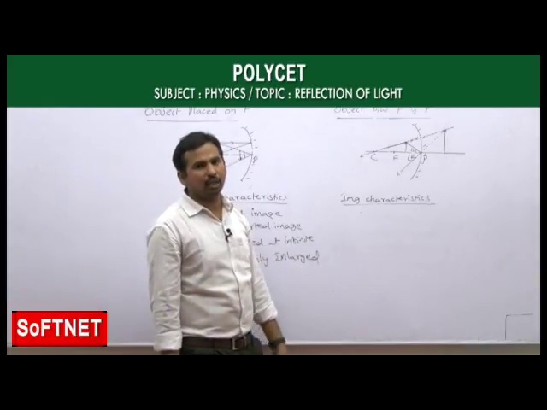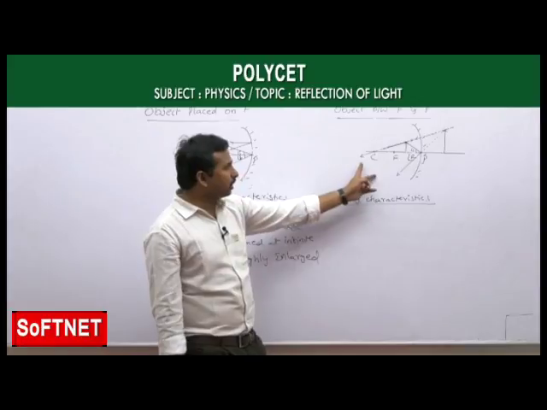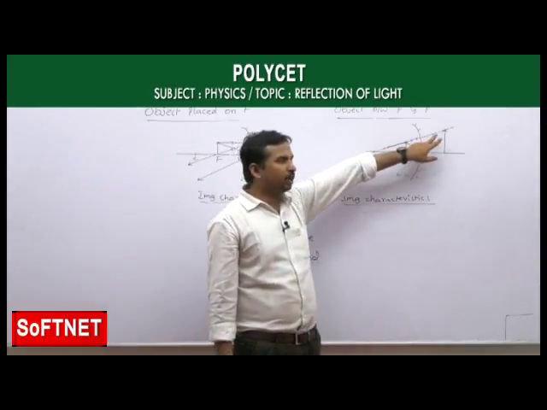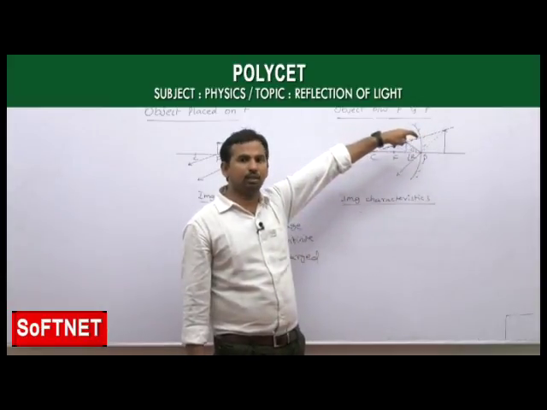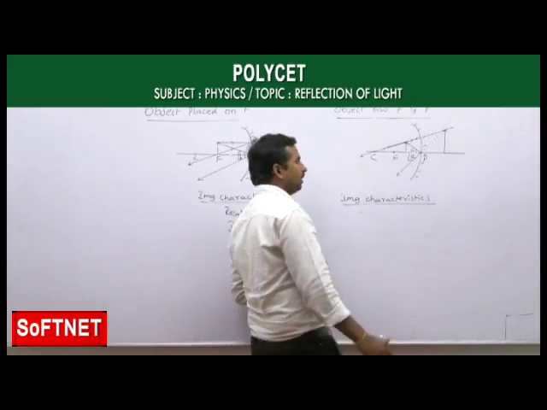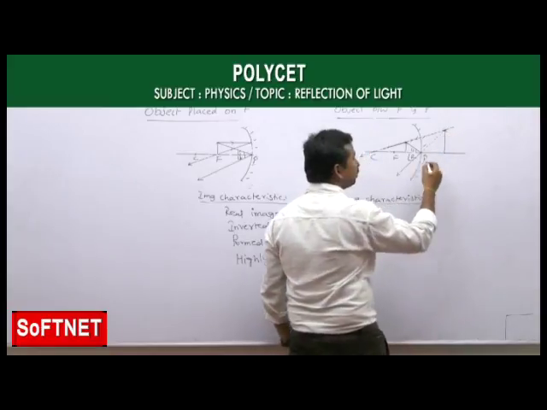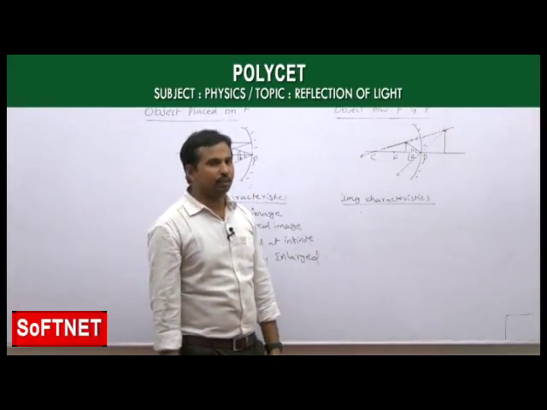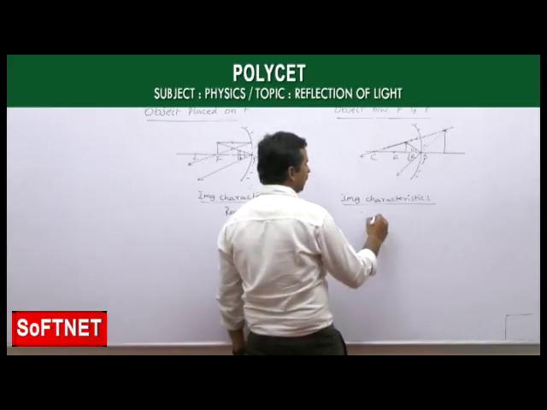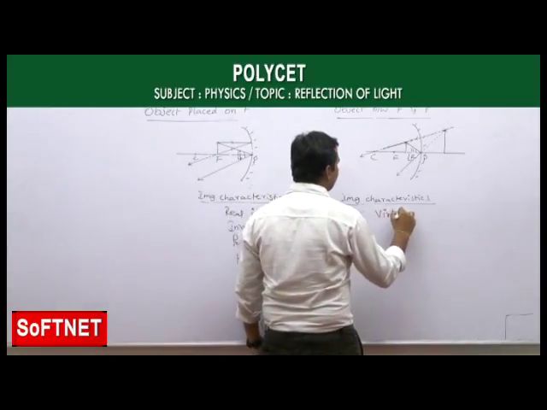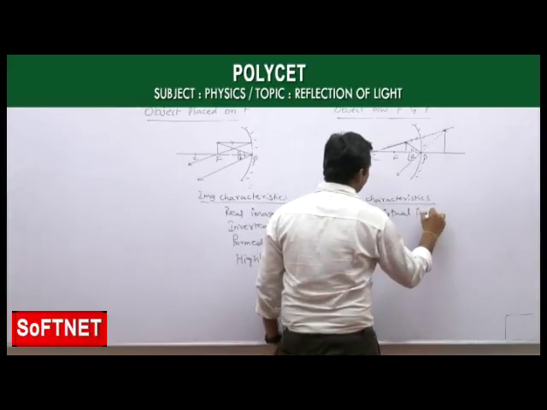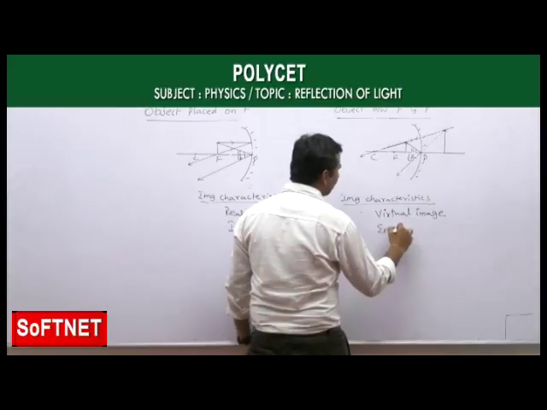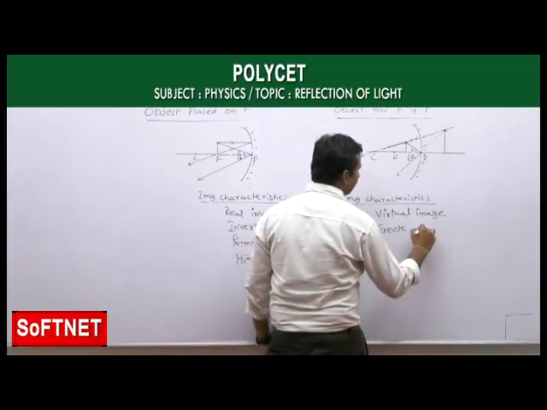As they are going like a diverging beam of light rays, both the light rays appear to meet at a point which is behind the mirror. So the image formed here, as it is not really meeting at a point, we assume as a virtual image. So if you take the image characteristics, the image formed here is a virtual image, and we know that all virtual images are erect. Erect means upright images. This is an erect image.